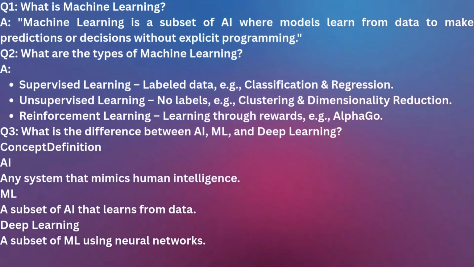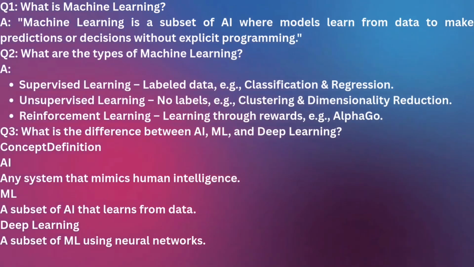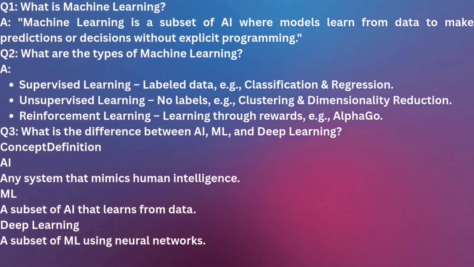It can also come from your mouth or your mind when you read and learn these things. It is not about directly telling them it is labeled data. You need to know how to explain labeled data. You need to say that supervised learning works with labeled data in which we have x and y, input and output, and the examples for supervised learning models are classification and regression. The third one is reinforcement learning, which is learning through rewards, for example AlphaGo. You don't need to say that ChatGPT gave you the exact answer. You need to know your own basics, what you have learned through these years or in your college, and say that only.